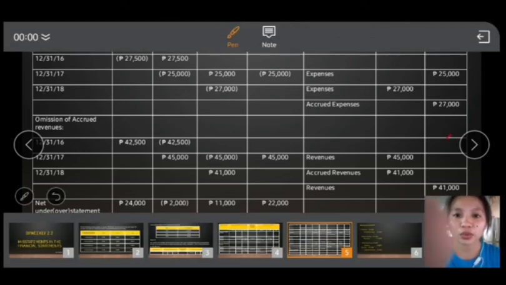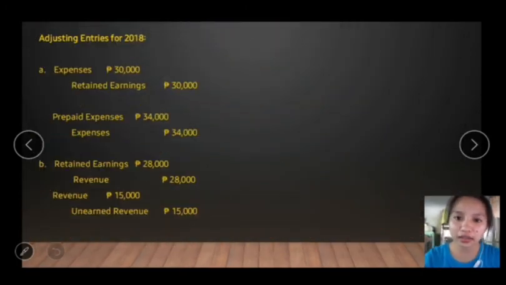Next, we're going to have the adjusting entries for 2018. So for the first entry, we have the prepaid expenses. So A, this is for the year 2017. Debit 30,000, retained earnings 30,000. I got this from the audit working paper in the table above. It is shown in the table earlier that I discussed.